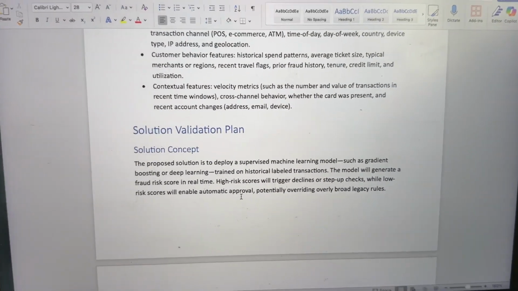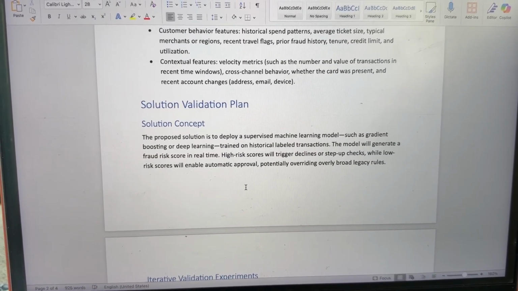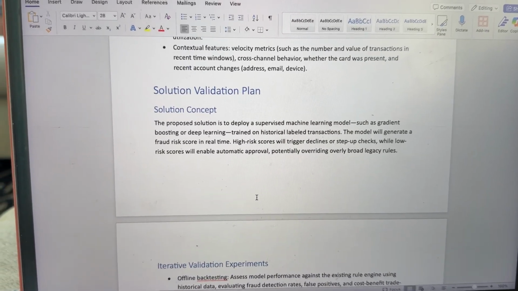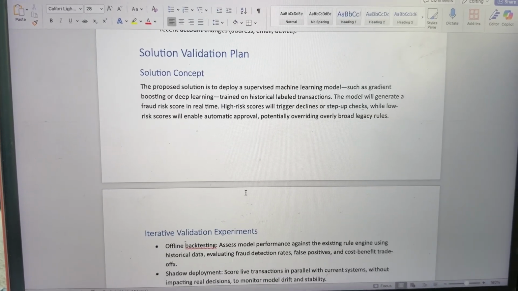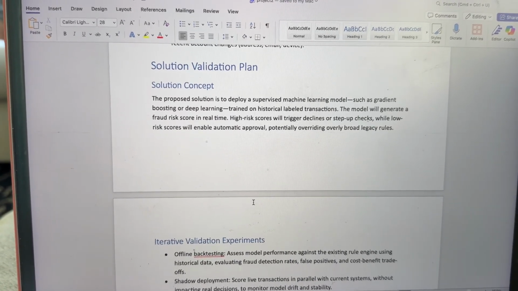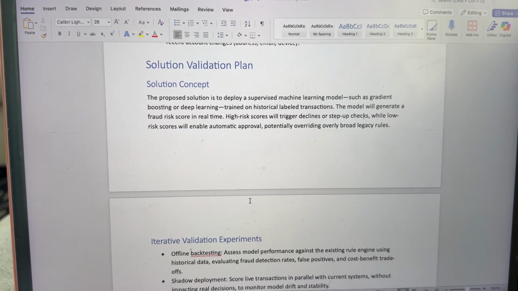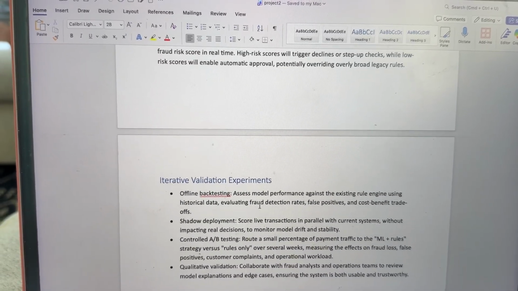So the solution validation plan concept. The proposed solution that I picked is deploying a supervised machine learning model such as gradient boosting or deep learning trained on historical labeled transactions. The model will generate a fraud risk score in real time where we can trigger declines or step-up checks, while low risk will enable automatic approval, potentially overriding.